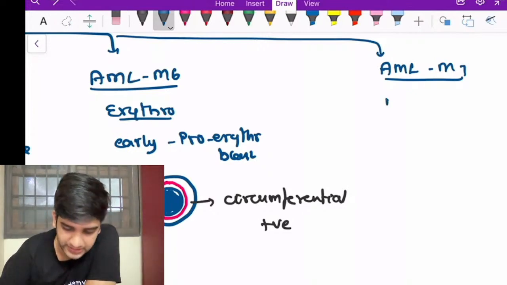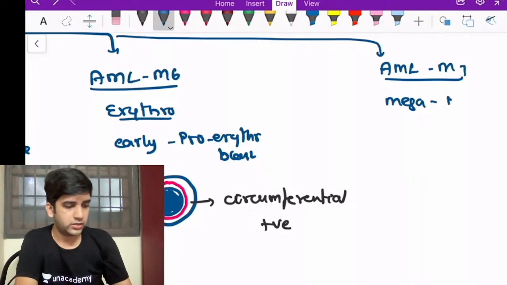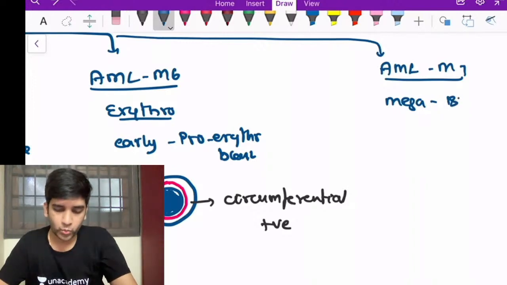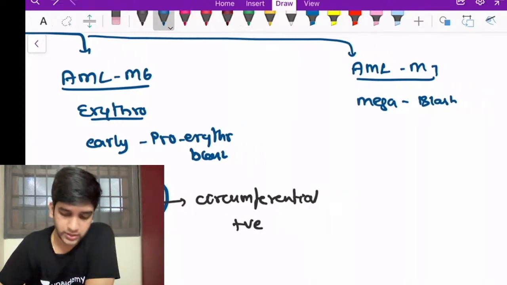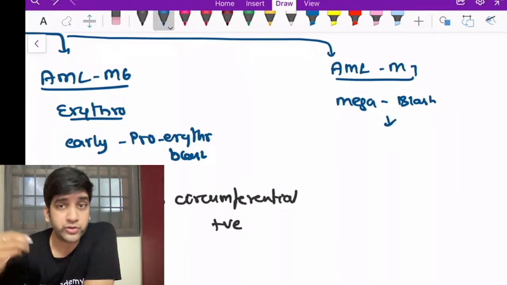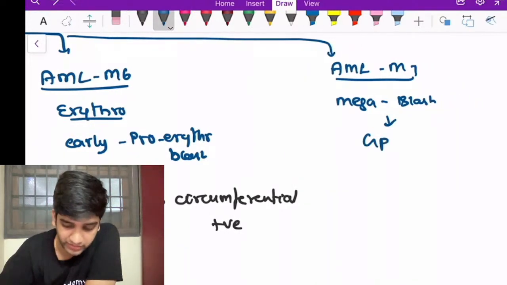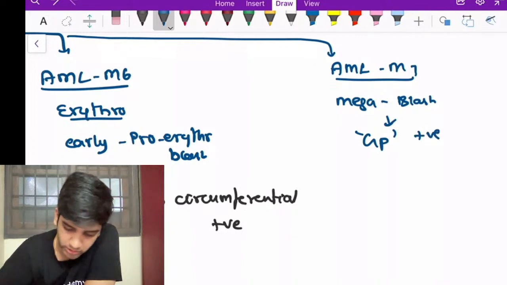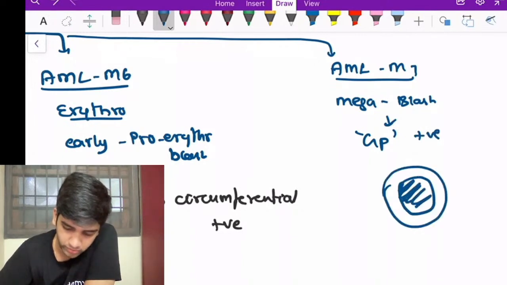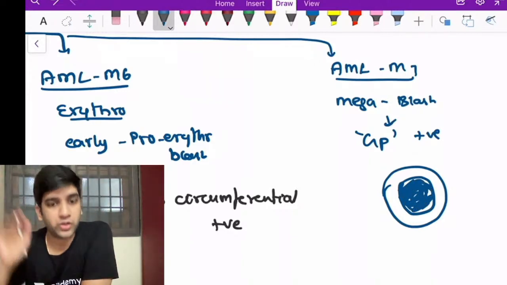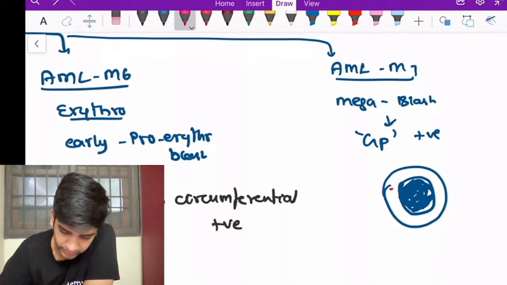So it's a megakaryoblast, fine? A megakaryoblast will be positive for PAS as well. But the pattern of positivity will be totally different because the megakaryoblast will have glycoproteins which will be positive. So when I have a nucleus like this, the glycoprotein here will not be uniform, will not be in a corner, will be distributed like this, right?